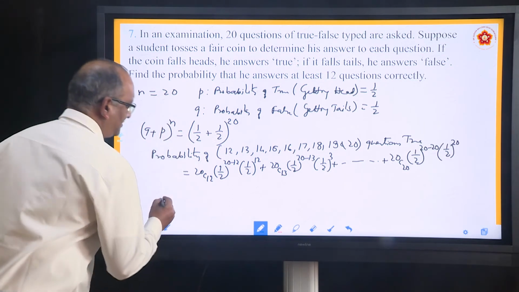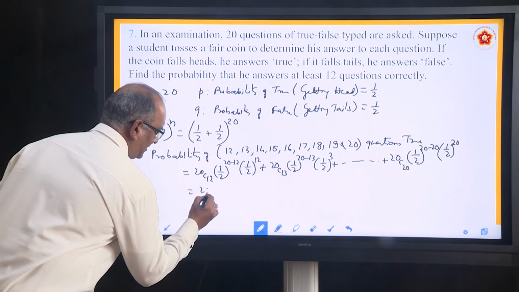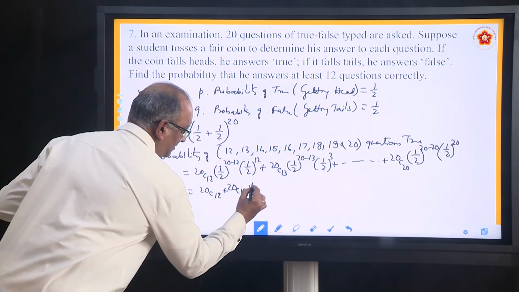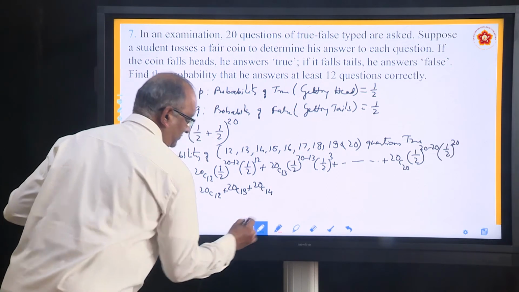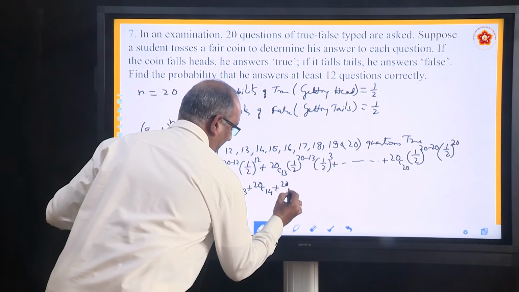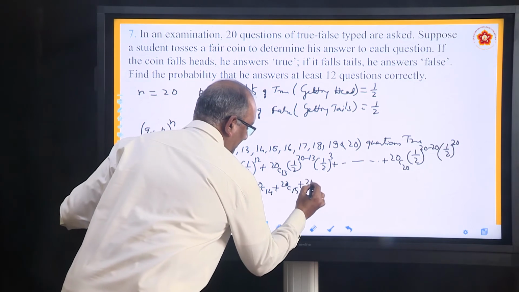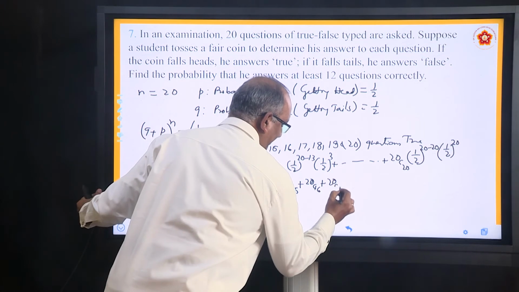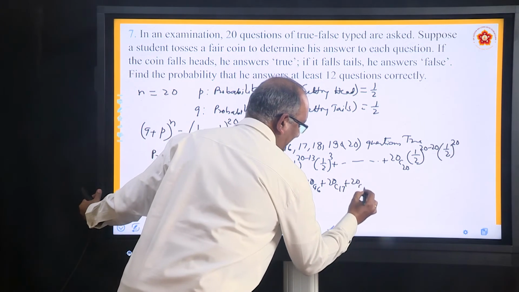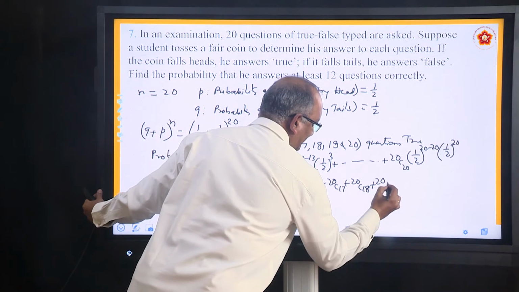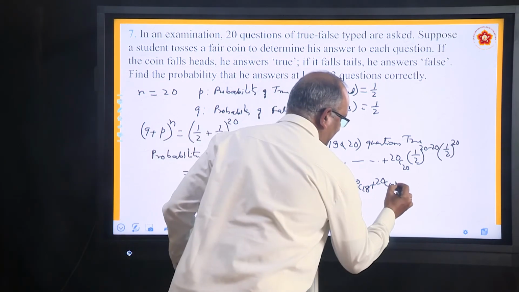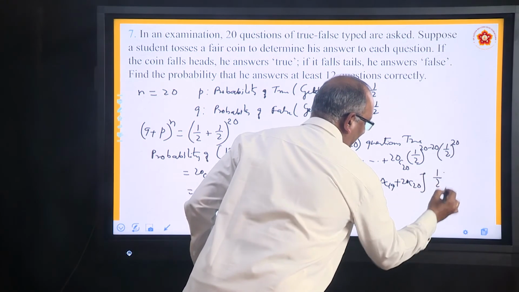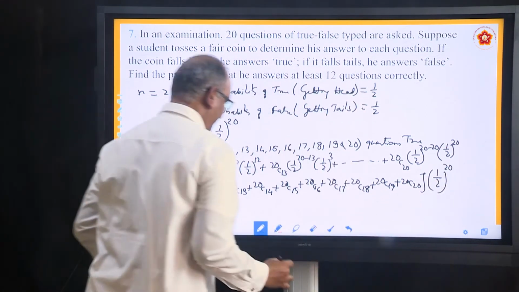So, in other words, we can write it as 20C12 plus 20C13 plus 20C14 plus 20C15 plus 20C16 plus 20C17 plus 20C18 plus 20C19 plus 20C20, whole thing multiplied by 1 by 2 to the power 20.